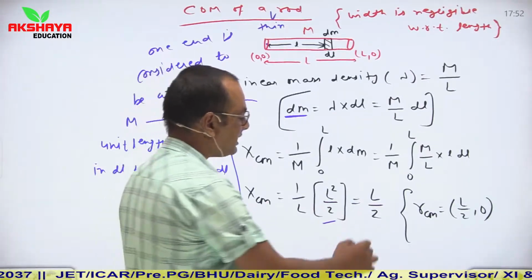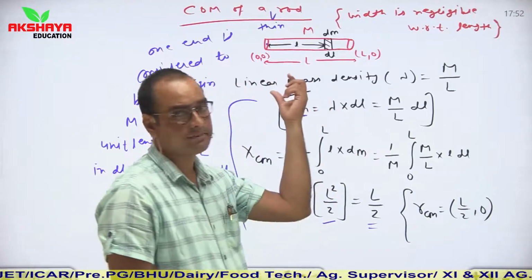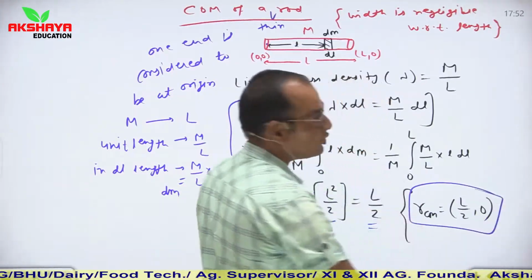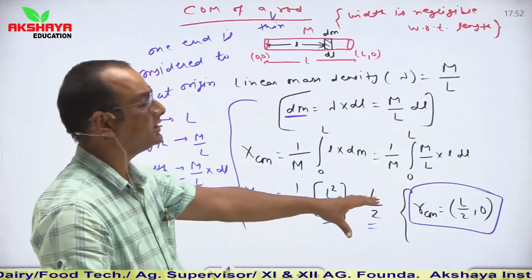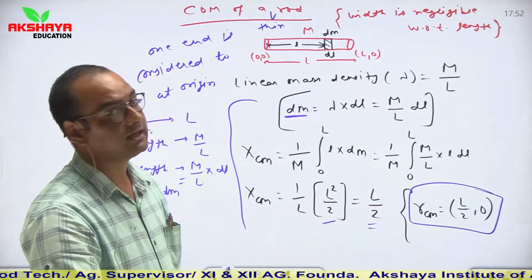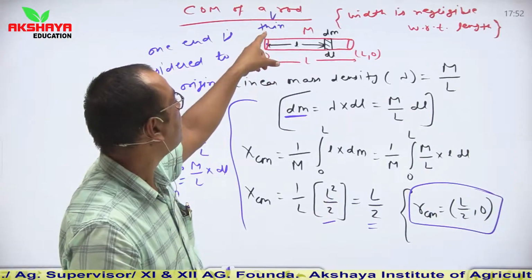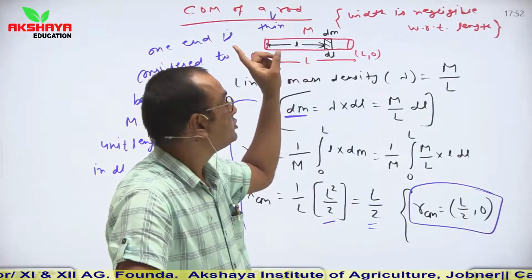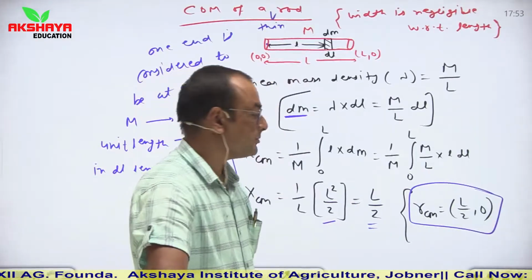So xcm becomes L by 2, ycm is 0, so the position vector is L by 2 comma 0. So this is the center of mass. From here it is very clear that for a uniform thin rod, the center of mass lies at the geometrical center.